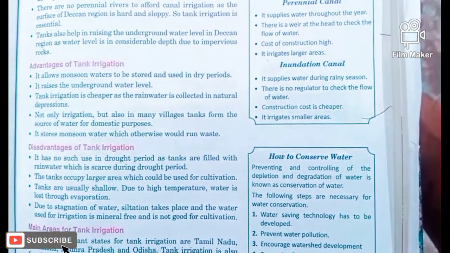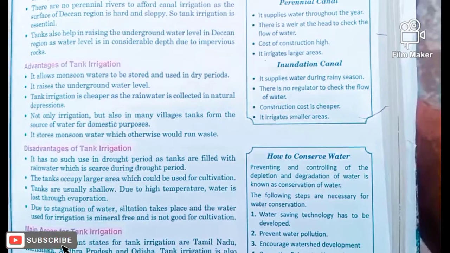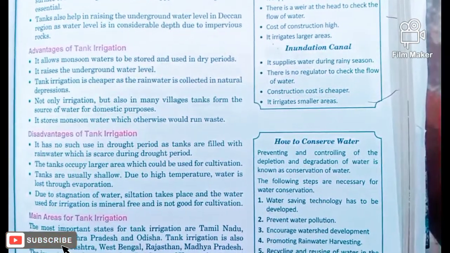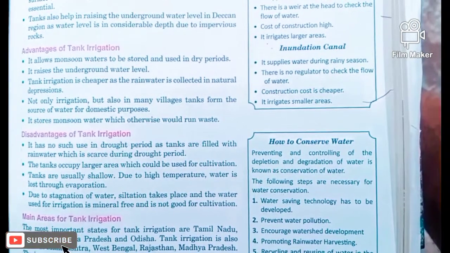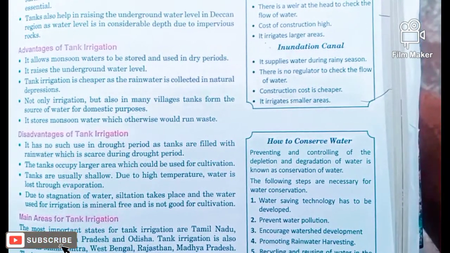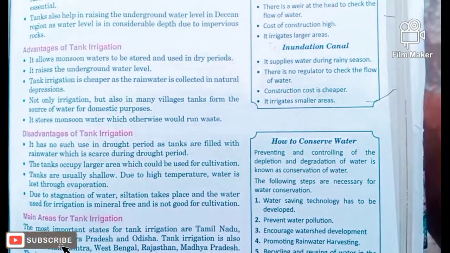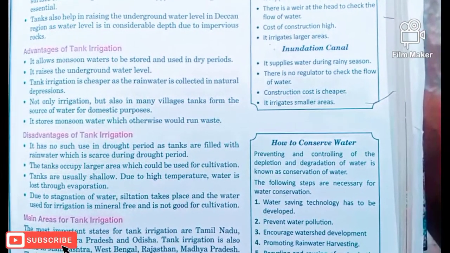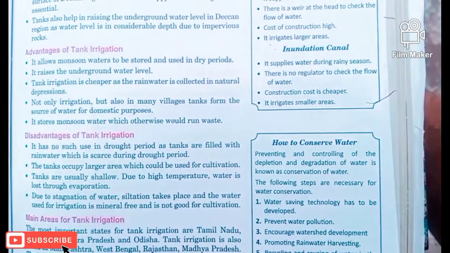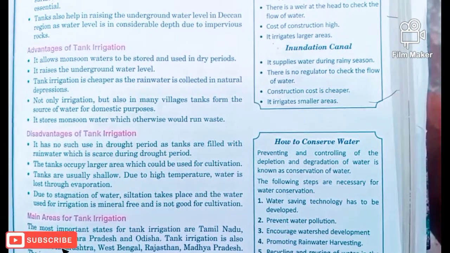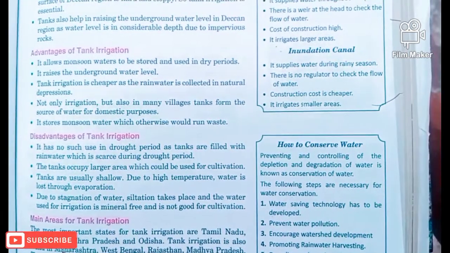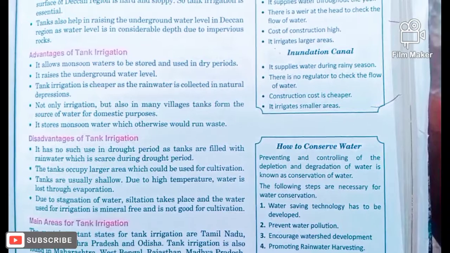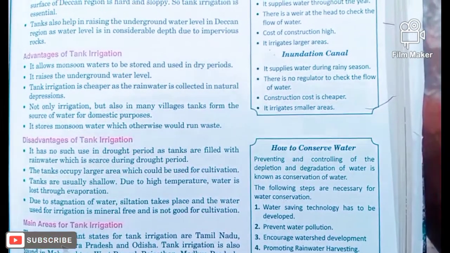Advantages. The advantages of tank irrigation. First, it is mostly useful in collecting monsoon water, which we can use in dry periods. It helps to raise the underground water level, which we can utilize with the help of borewells and with the help of tanks. It is generally cheaper, and we can collect the water in natural depressions, so the cost is also very less.